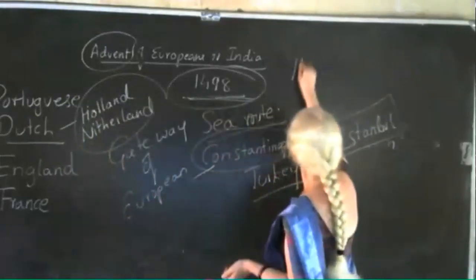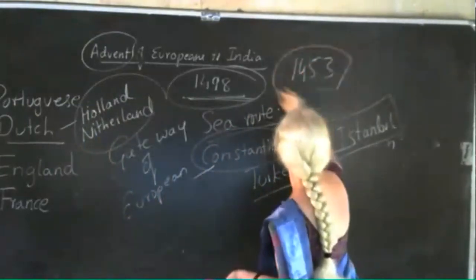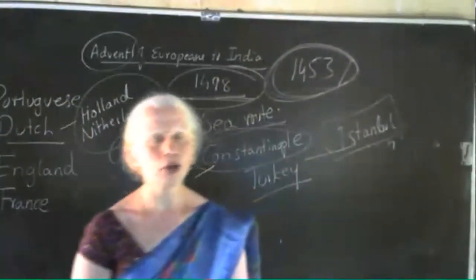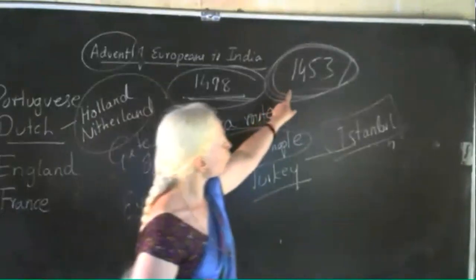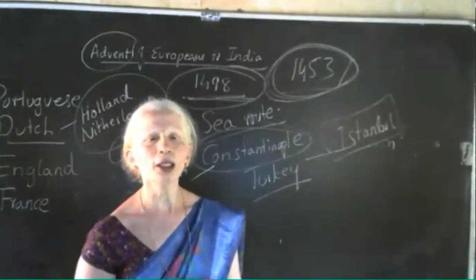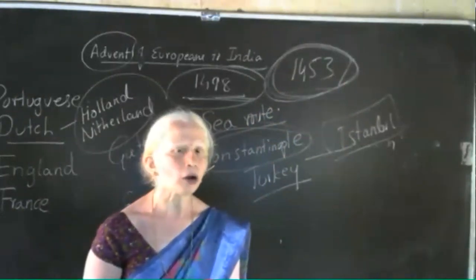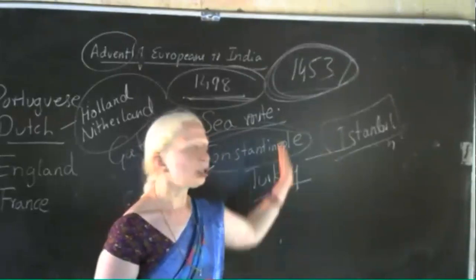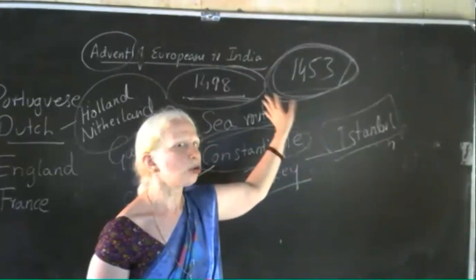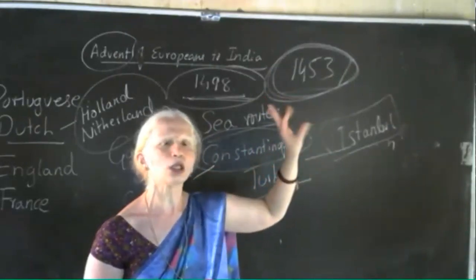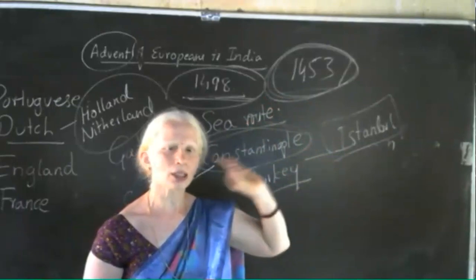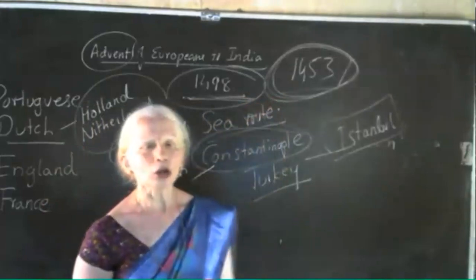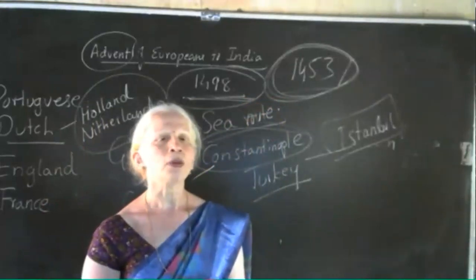During this time, a very important year came, that is 1453. This is a landmark year in the history of the world. What happened in the year 1453? There was a tribal group in Turkey called the Ottoman Turks. They occupied Constantinople in the year 1453. This event led to the Renaissance, the Reformation, geographical discoveries, everything. They were the result of the fall of Constantinople to the Ottoman Turks in 1453.